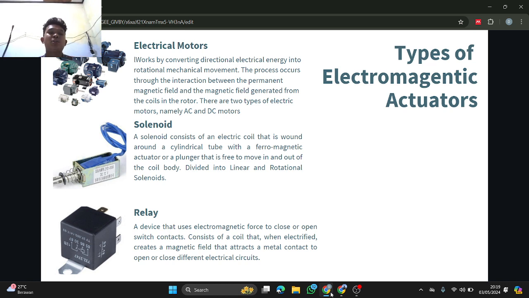Solenoid. A solenoid consists of an electric coil that is wound around a cylindrical tube with a ferromagnetic actuator or a plunger that is free to move in and out of the coil body, divided into linear and rotational solenoids. Relay, a device that uses electromagnetic force to close or open switch contacts, consists of a coil that, when electrified, creates a magnetic field that attracts a metal contact to open or close different electrical circuits.